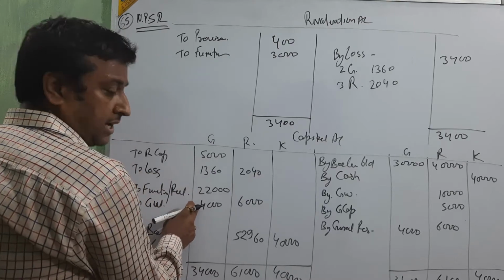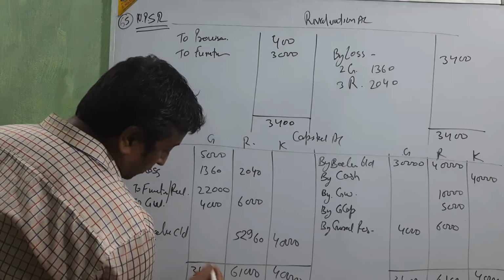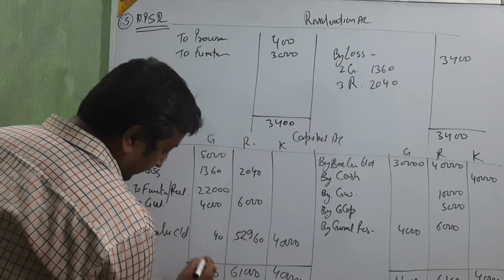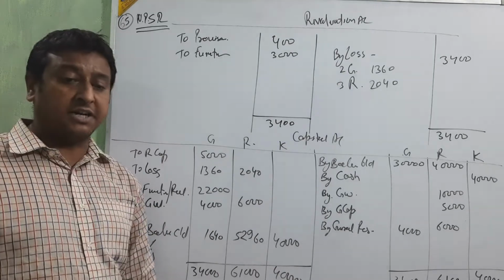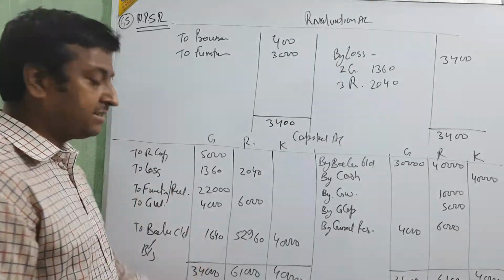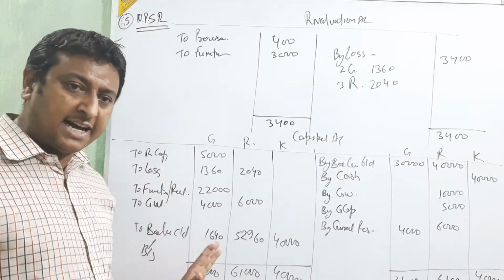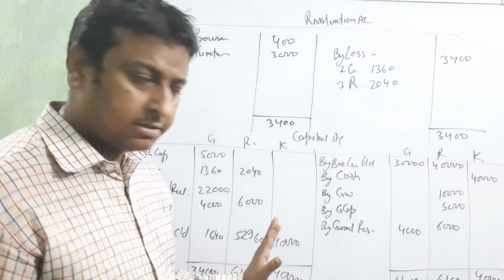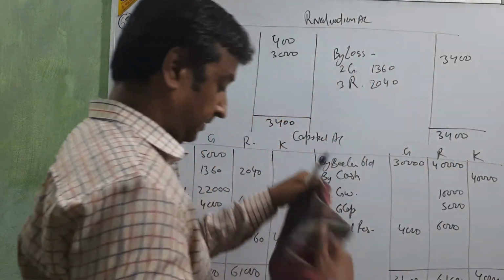30,000. Okay. 32,360. 32,360 means 1,640. Yes. Its balance is 1,460. Clear, beta? Up to this is clear, na? Clear or not? Now we are going for making the balance sheet.